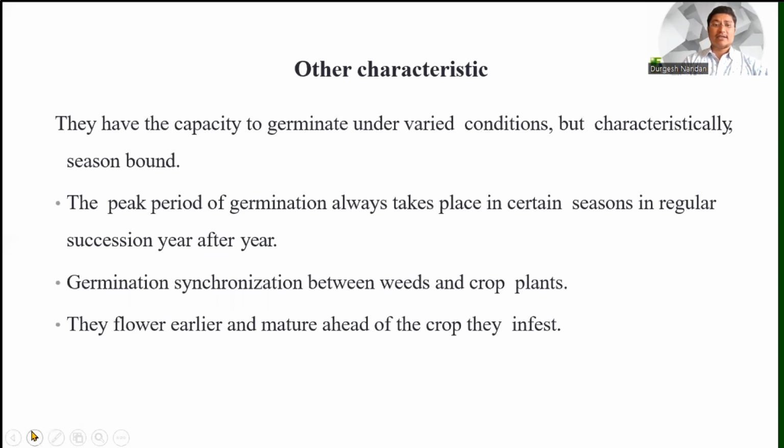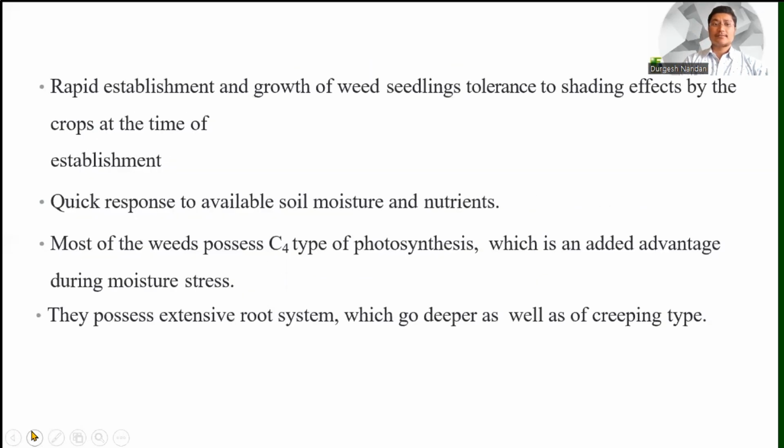Other characters are also there: rapid establishment and growth of weed seedlings, tolerance to shading effects by the crops at the time of establishment, and quick response to available soil moisture and nutrients, because their absorption capacity is higher than that of our crop plants.